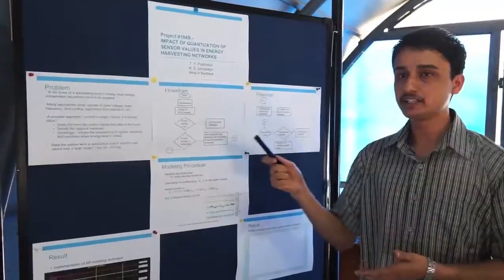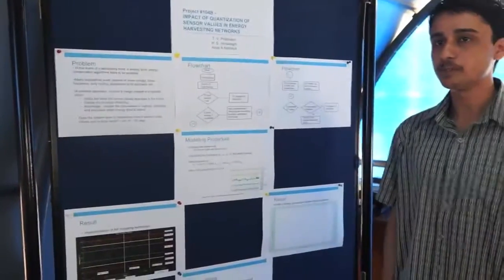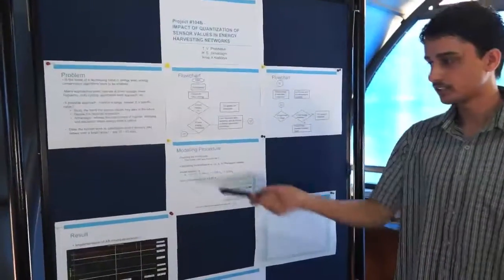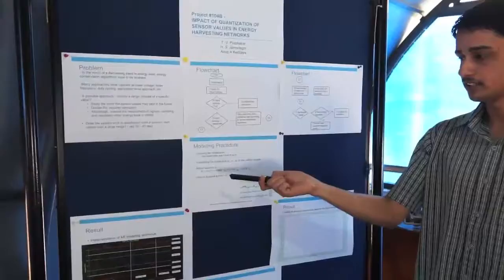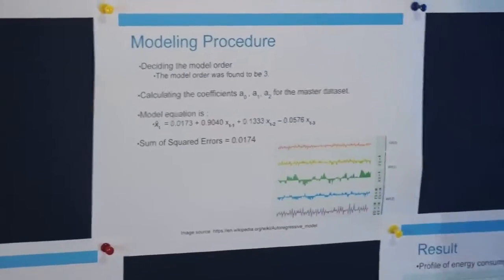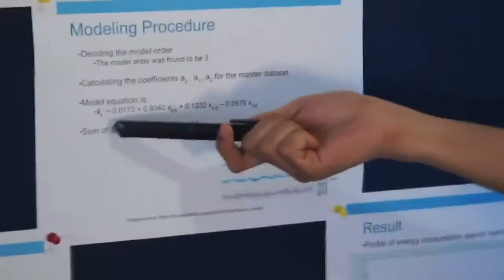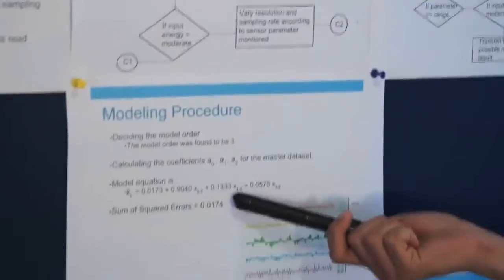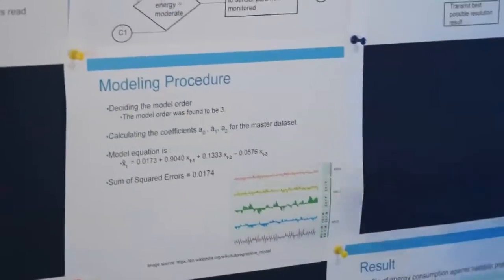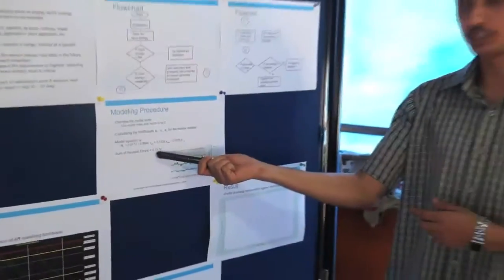In order to predict what the future sensor parameter values will be, I have implemented a statistical modeling procedure called autoregressive modeling. The autoregressive modeling is basically I will be constructing a master data set. I will be trying to model a pattern in the master data set, and I will be getting an equation. The model equation is as shown here. The quality of the model is decided by the sum of squared errors that we derive from the model. The sum of squared errors is 0.0174.